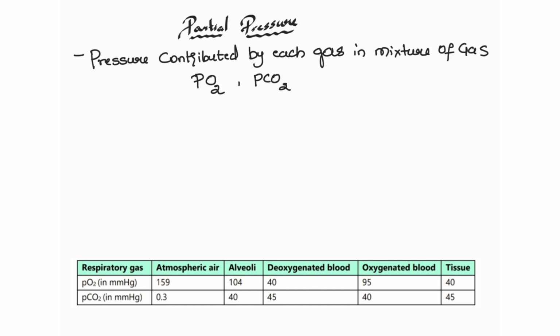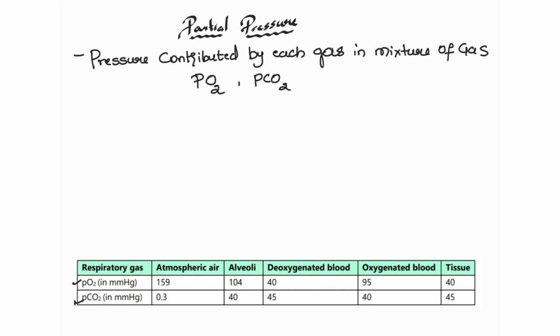As I said, the partial pressure of carbon dioxide as well as oxygen differs in different sites. So let's see what the partial pressures are in different sites. In the chart you can see partial pressure of oxygen and partial pressure of carbon dioxide. This is a very important chart because competitive questions will be asked from this chart.